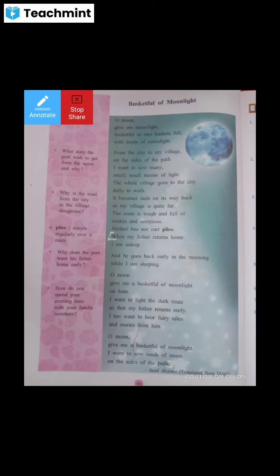I want to light the dark route so that my father returns early. So, what will be the result after showing the moonlight on the path? The only result is that I want my father to return early from work.